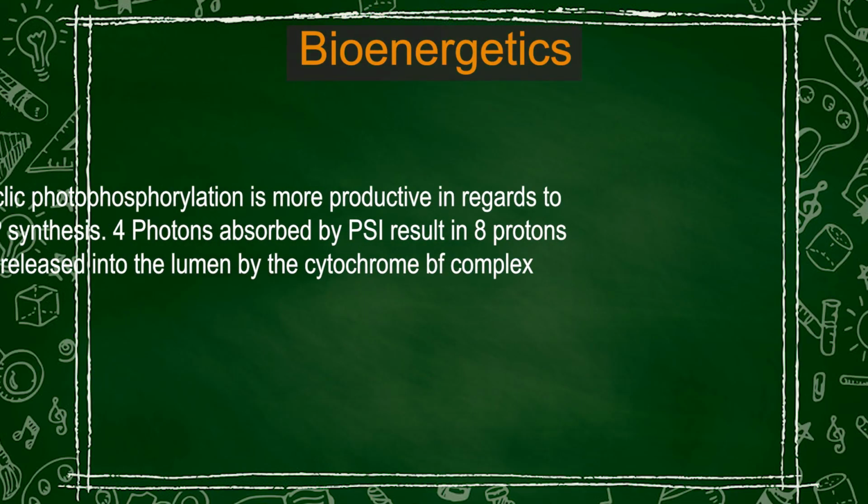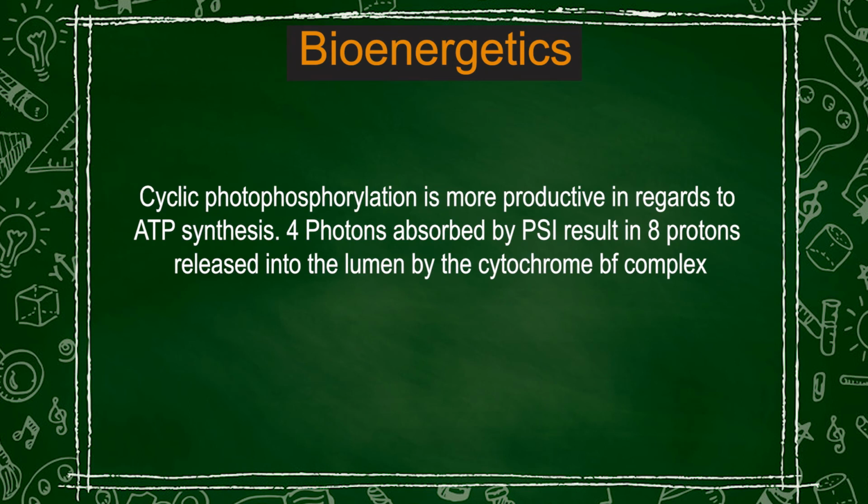If you compare the bioenergetics of cyclic and non-cyclic photophosphorylation, it is found that from the bioenergetics point of view, cyclic photophosphorylation is more profitable than non-cyclic photophosphorylation. Hence, cyclic photophosphorylation is more energetically profitable for plants, using less energy and producing more ATP in comparison to non-cyclic photophosphorylation. Now, let us conclude then.